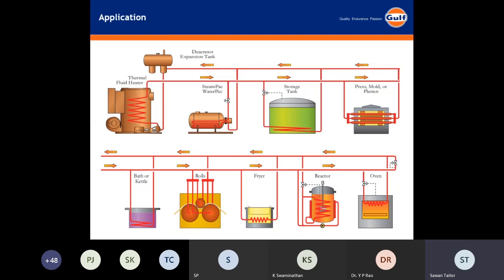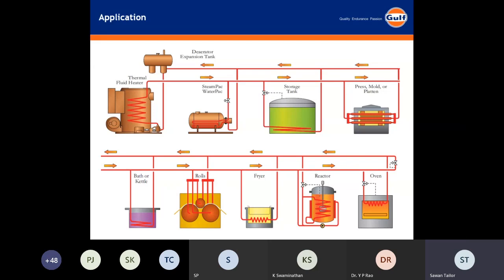Okay. It can be a bath or a kettle. The temperature needs to be maintained to have some process going on. It can be some rolls. It can be fryers, where the simplest example is whatever namkeen or chips we use. They use this kind of fluid to maintain a temperature, because using a thermic fluid maintains a temperature in the range of plus or minus 0.5 degrees.